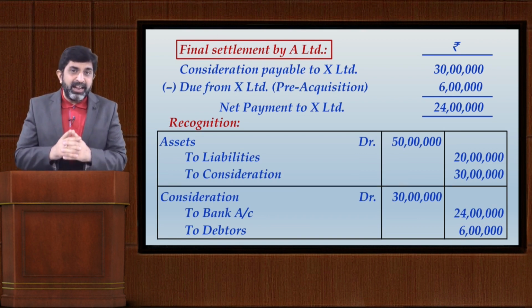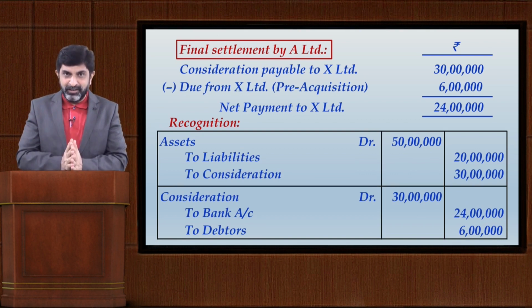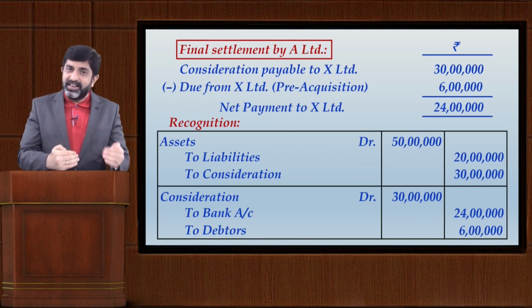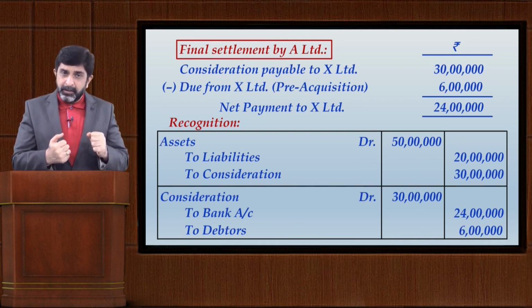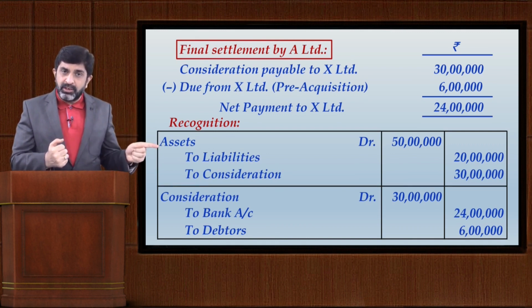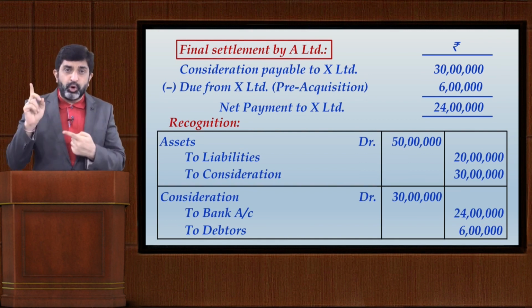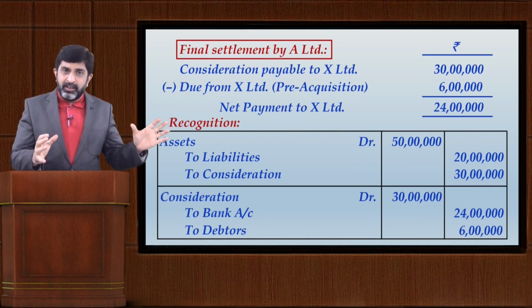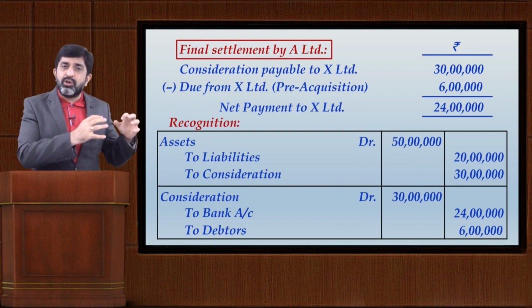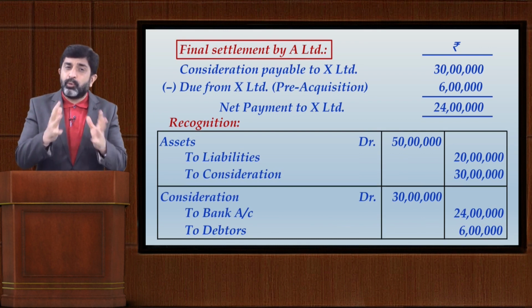However, when it is a case of a non-contractual relationship in the form of a pre-existing relationship, the matter could be different. So let us take a little different example now. I am A Limited, I am taking over the business of B Limited. Prior to this business combination, B Limited has legally sued A Limited in a court of law, claiming damages of rupees 20 lakhs because of some fault in a contract made by A Limited. A Limited is being sued for damages of rupees 20 lakhs.